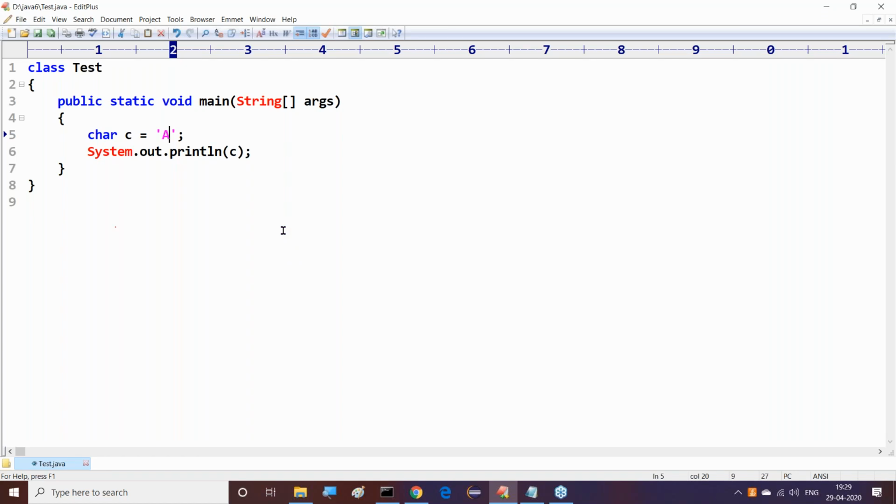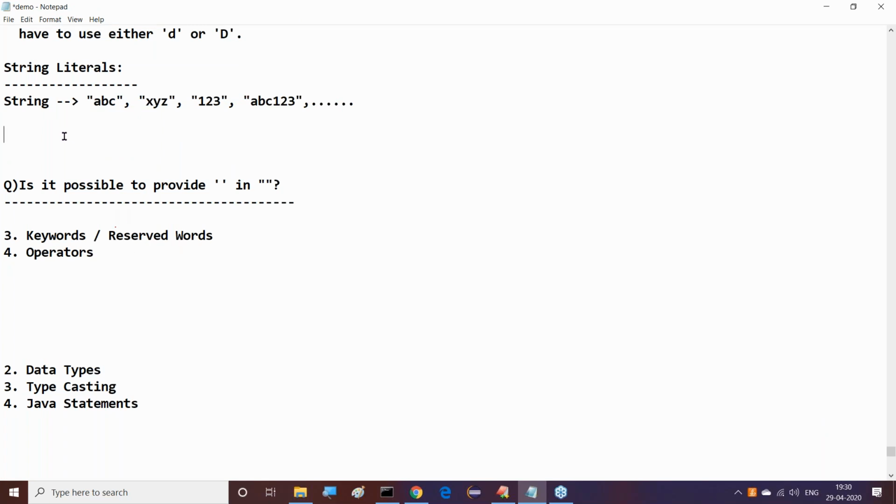We can understand it. If it is a string, we have to provide which one? Double quotations. Exactly. Right, sir. Good, guys. Now this is the total awareness here. We can understand on like which one? Literals only. What I completed here: what is a literal and types of literals.